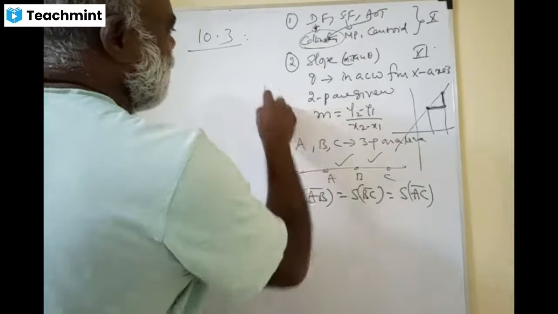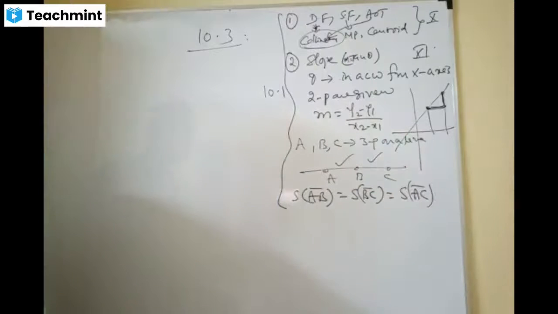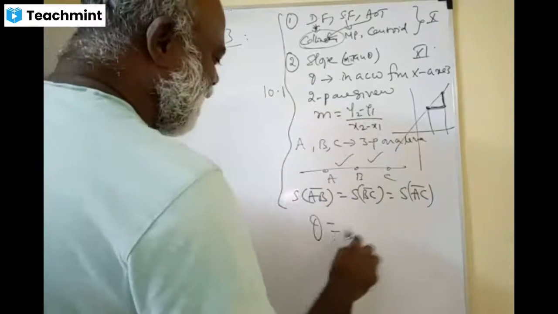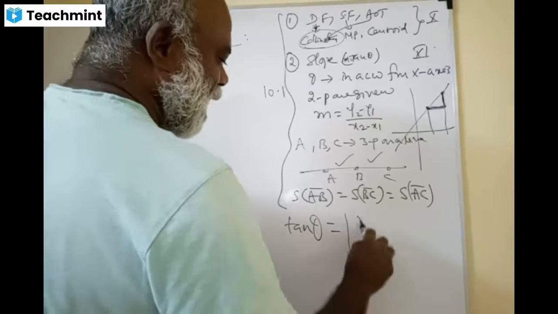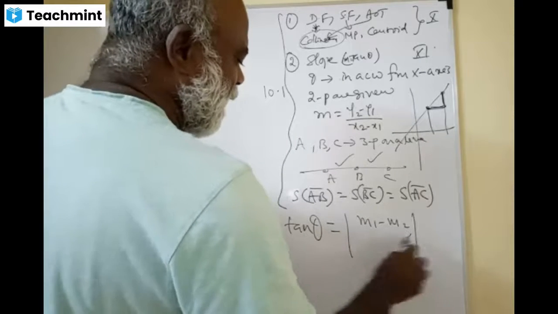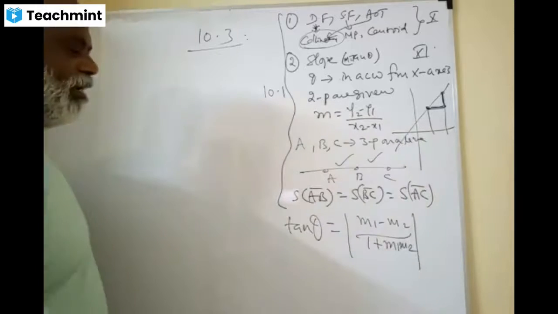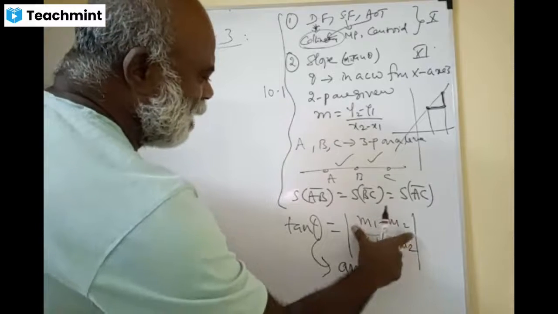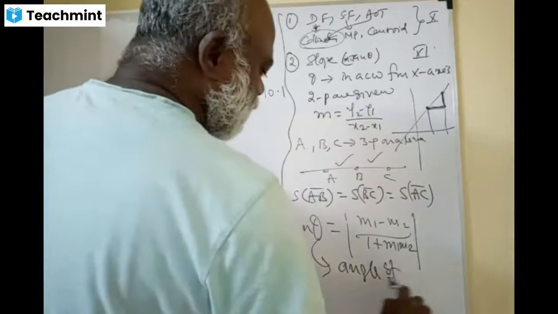What have we done in 10.1 now? Any more? Angle between the two lines, yes. Tan theta is equal to m1 minus m2 by 1 plus m1 m2. What is this theta? Angle between the two lines. We are talking about the acute angle because it's positive, the modulus is positive.